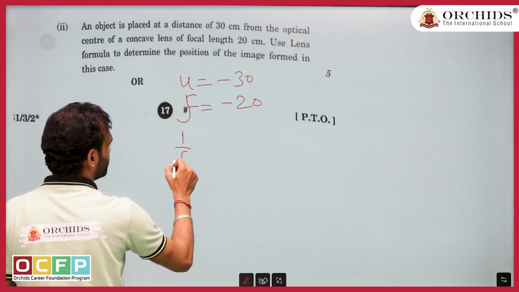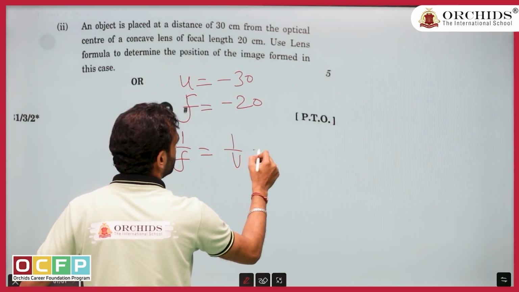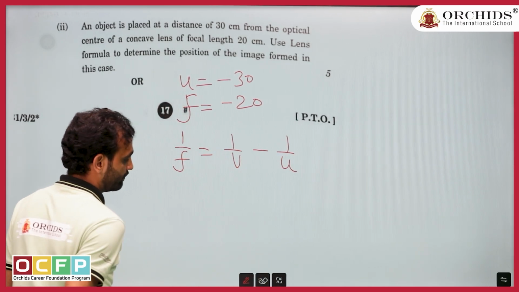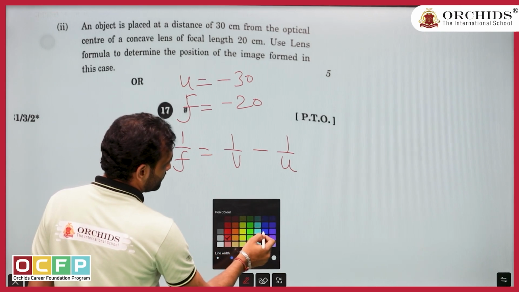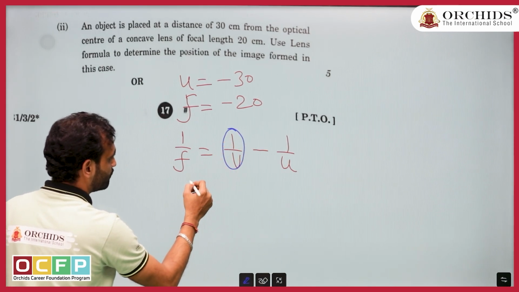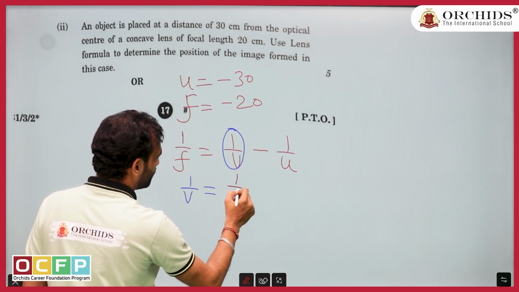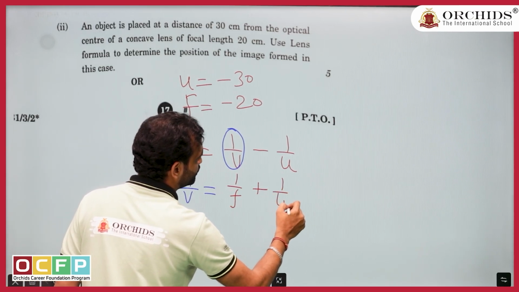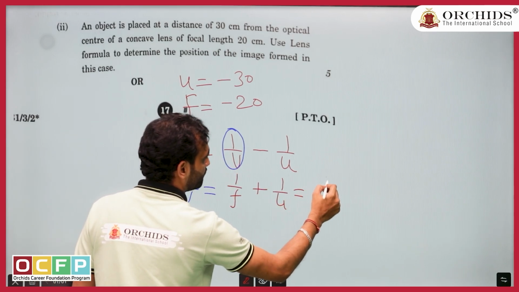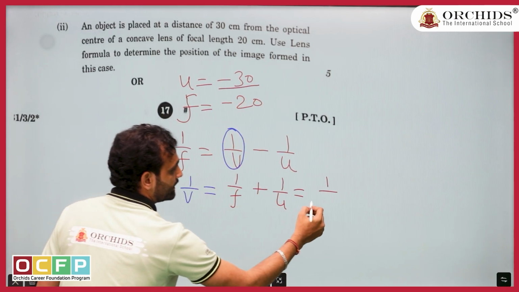Formula we know, 1 upon f equal to 1 upon v minus 1 upon u. What did they ask? They are asking 1 upon v. So 1 upon u will come this side. 1 upon v equal to 1 upon f plus 1 upon u. Let me put the values. 1 upon f, f is minus 30.